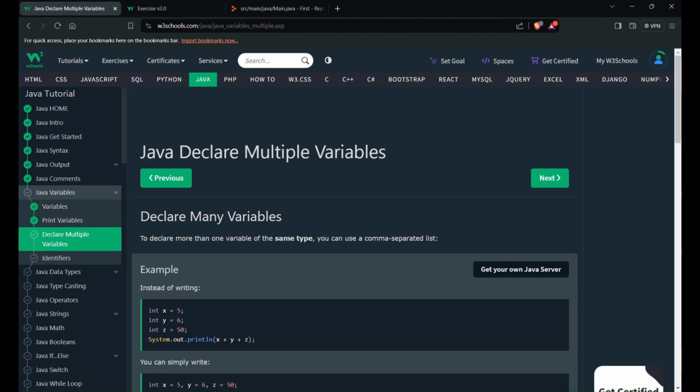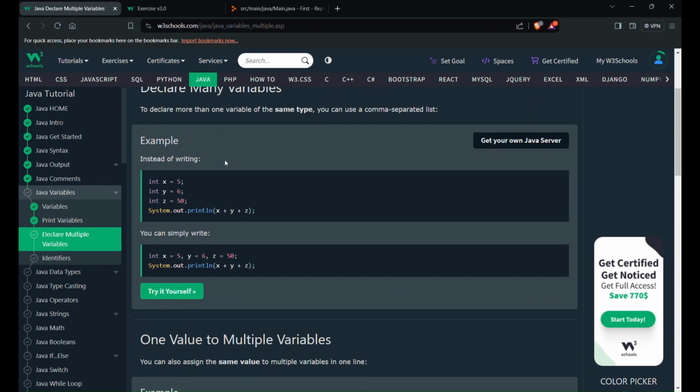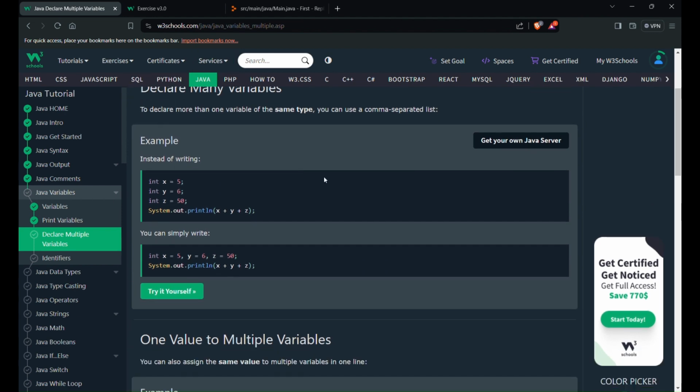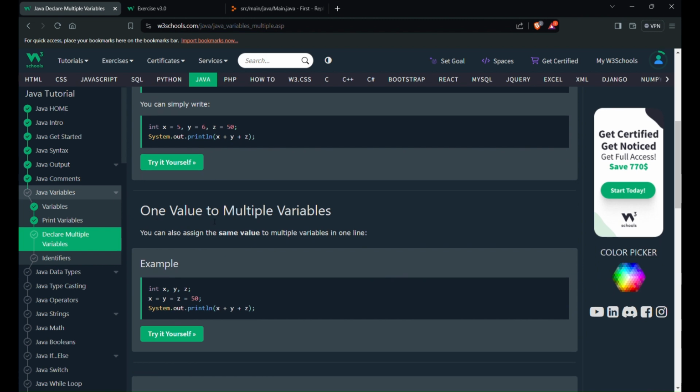Java declare multiple variables. Declare many variables. To declare more than one variable of the same data type, you can use a comma-separated list. So here int x is 5, y is 6, z is 50. Instead of that, you can just put int x is equal to 5, comma y is equal to 6, comma z is equal to 50, and then you can use the plus operator to add all. So we can declare many variables with comma-separated lists. So we learned that.